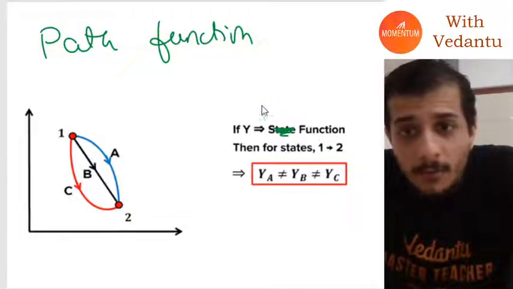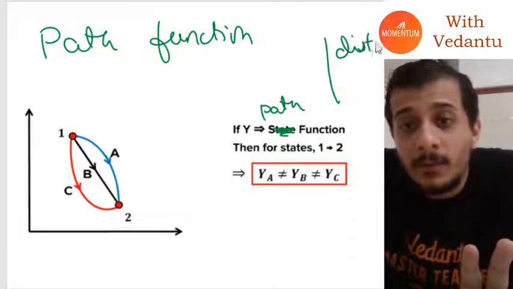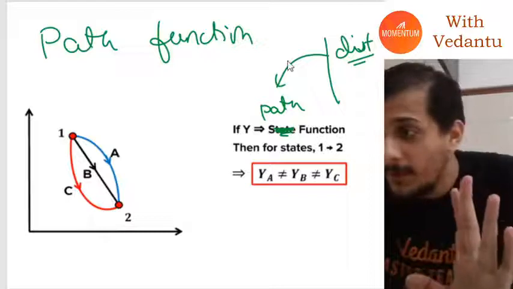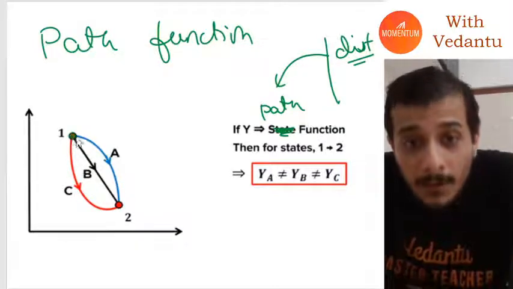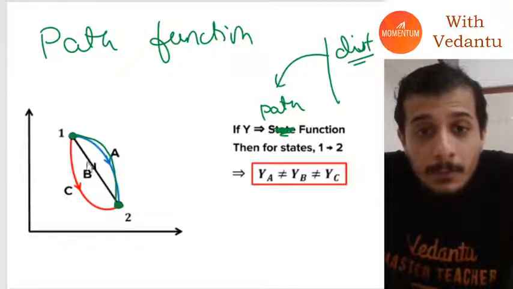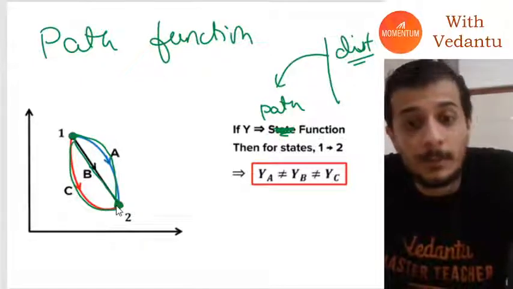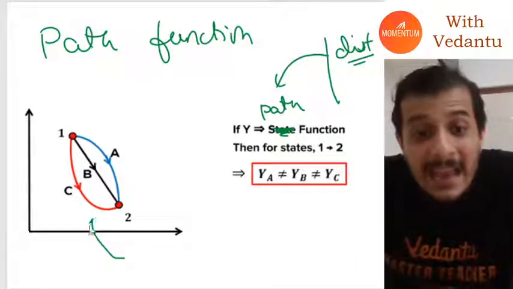You can think of path functions as the equivalent of distance. Okay, you guys remember distance in Newtonian mechanics? What exactly happens if a particle goes from 1 to 2? If it goes along this path, distance will be different. If it goes along another path, distance will be different. Its value depends on the path which you take.